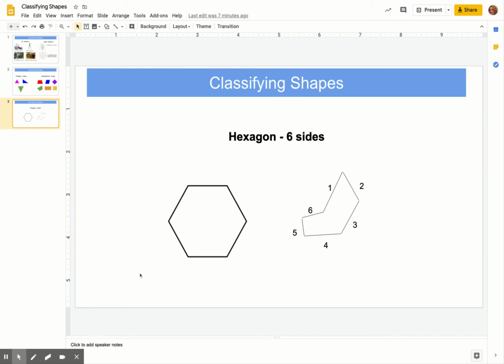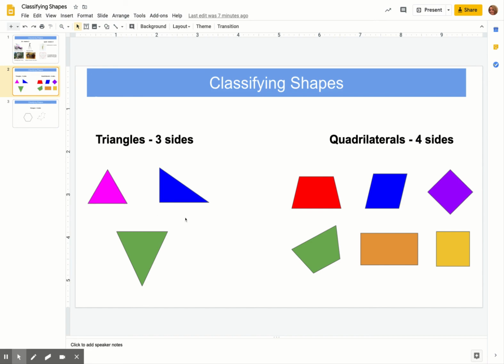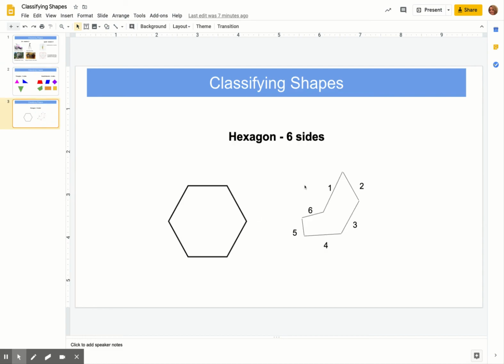Okay, so in your work today, they ask you to look at the shapes and classify them as a triangle, a quadrilateral, or a hexagon. So all you need to do is look at each shape, count the number of sides. If it has three sides, then it's a triangle. If it has four sides, it's a quadrilateral. And if it has six sides, it's a hexagon.